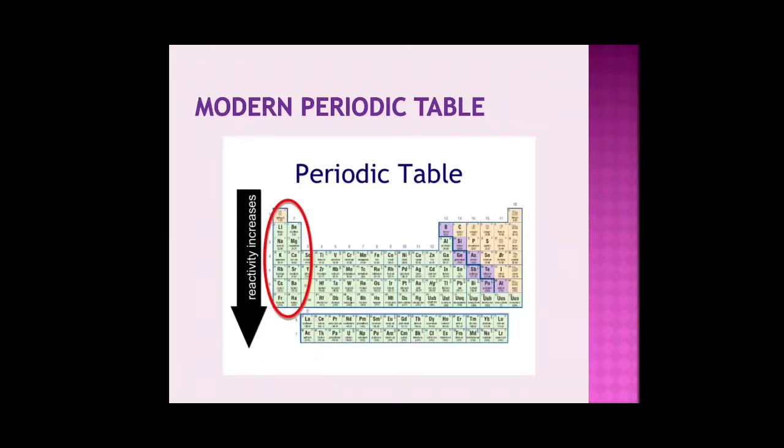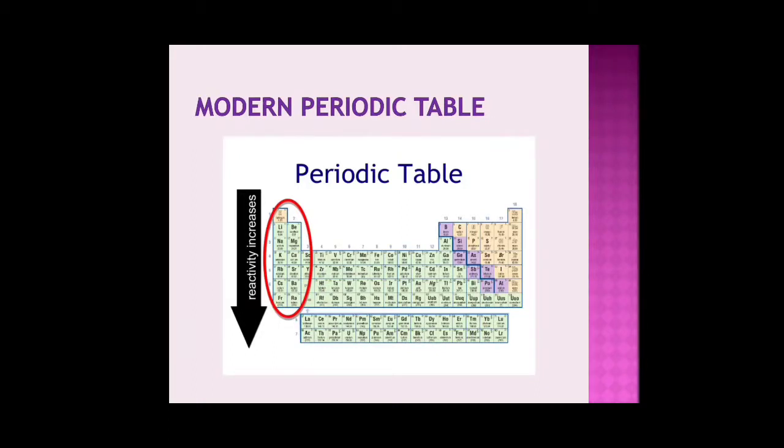Now let's see the trends of the periodic table. We see that on the left hand side, as we go down the periodic table, the reactivity increases. Why does reactivity increase as we go down? Because as we go down, 1 shell, 1 orbit, is added to the atoms, and that is why the electron in the last orbit will be still further away from the nucleus, and this increases the reactivity of the element.